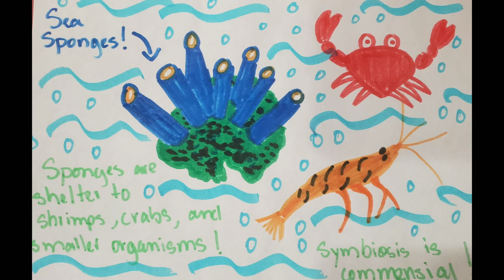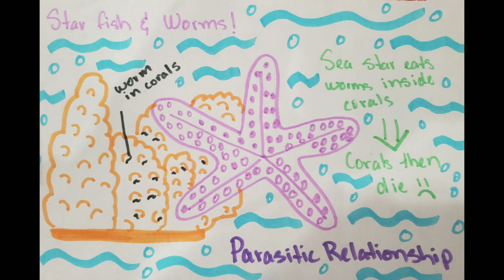Sponges are shelter to smaller organisms such as shrimp and crabs, and their symbiotic relationship is commensal because one organism benefits and the other is not harmed. Another symbiotic relationship is between the starfish and worms. The sea star eats the worms, which live inside the corals and form part of their skeleton. When eaten, they cause the coral to lose part of its skeleton and die. This is a parasitic relationship because one organism, the starfish, benefits while the other, the worm, is harmed.